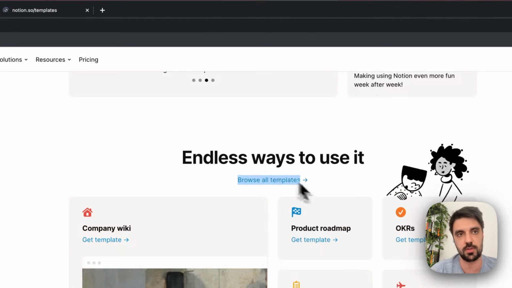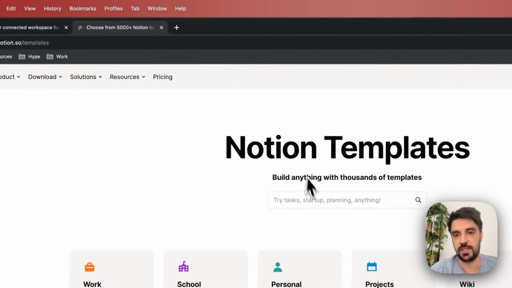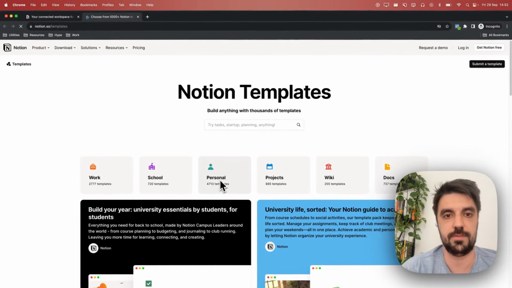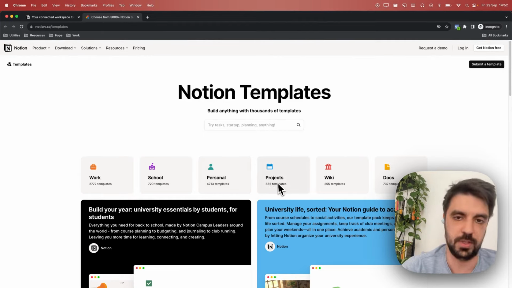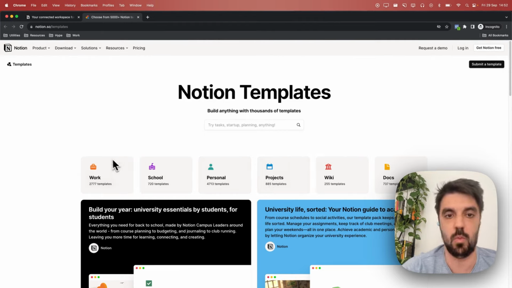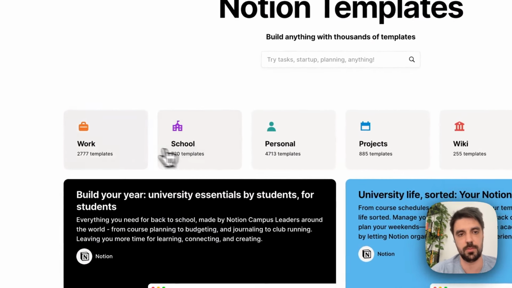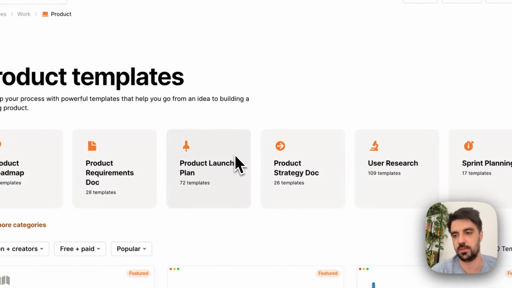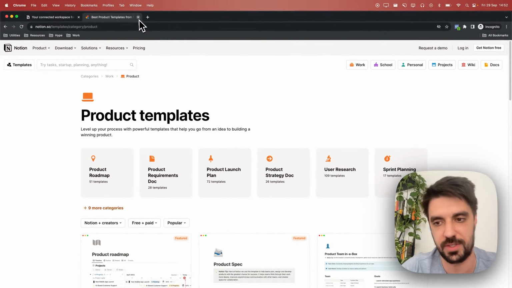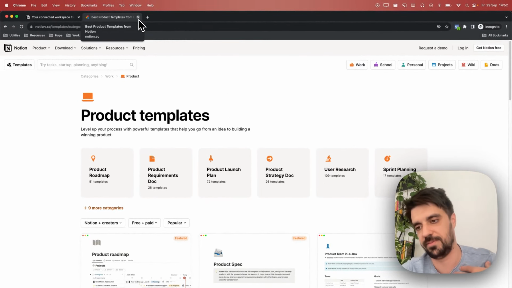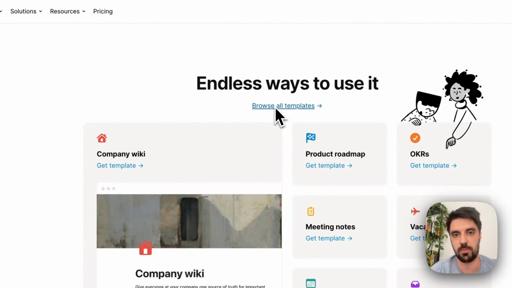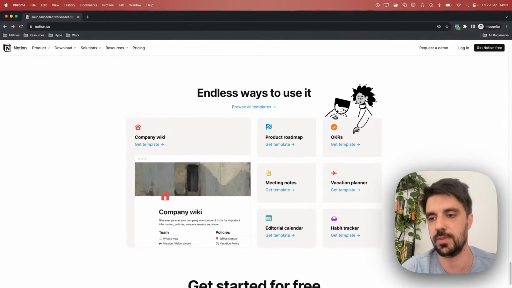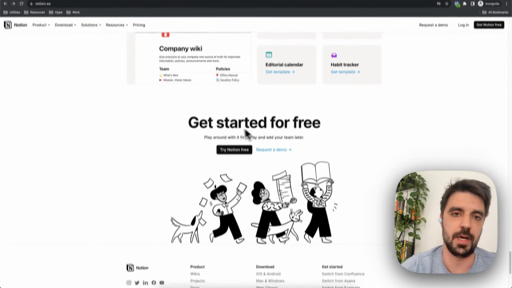People love being lazy. So if you help them be lazy, and I can see here, wow, I have like 4,700 templates for personal, 800 templates for projects, wiki. So wow, amazing. I can click on this here and I can go down a rabbit hole, but I won't, because I don't have the time, and neither do you. But it's very nice, because someone on the fence will probably open this and will go deep until they feel comfortable. Get started for free.